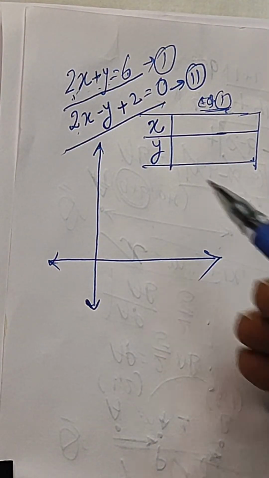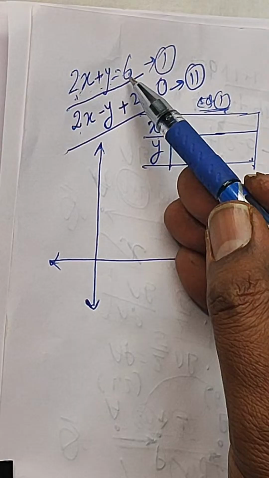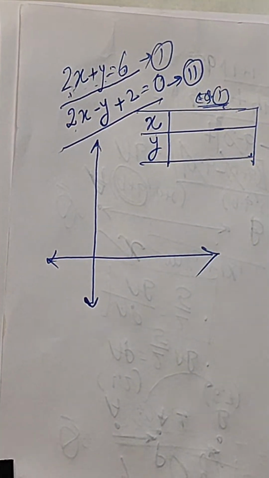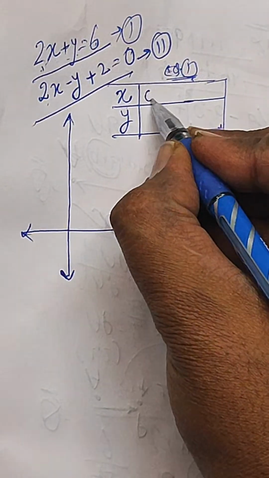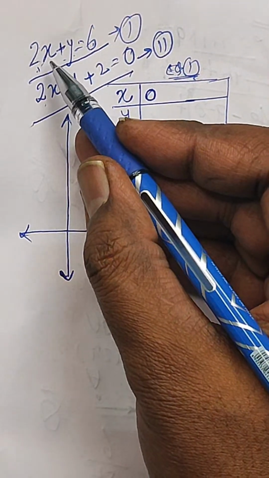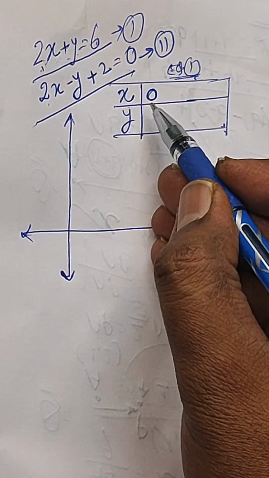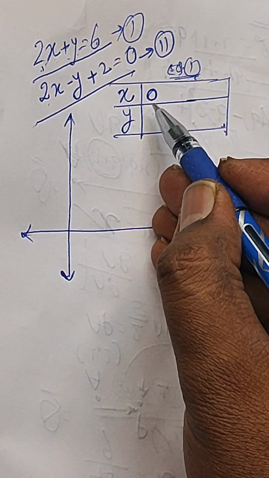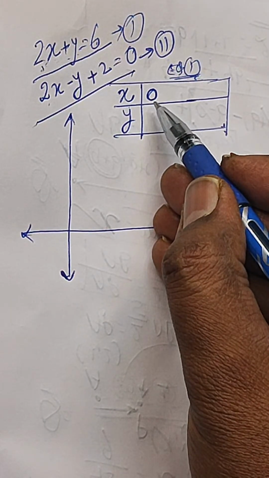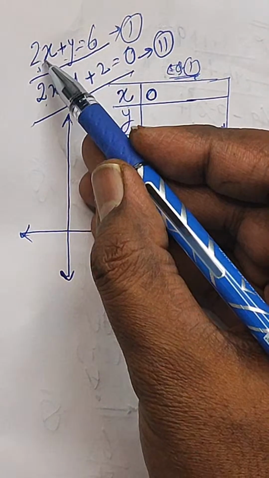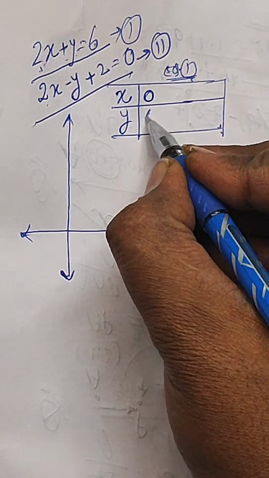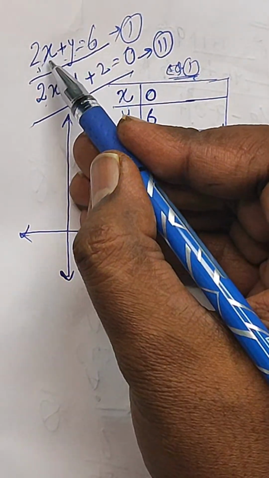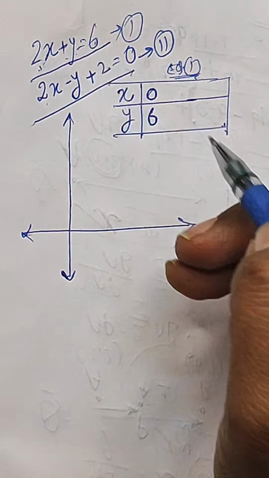Whenever the value of x is 0, use 0 always as one of the values. This will simplify and your calculation will be easier. When x equal to 0, then what is the value of y? It is 6, because the first term becomes 0 and y equal to 6.